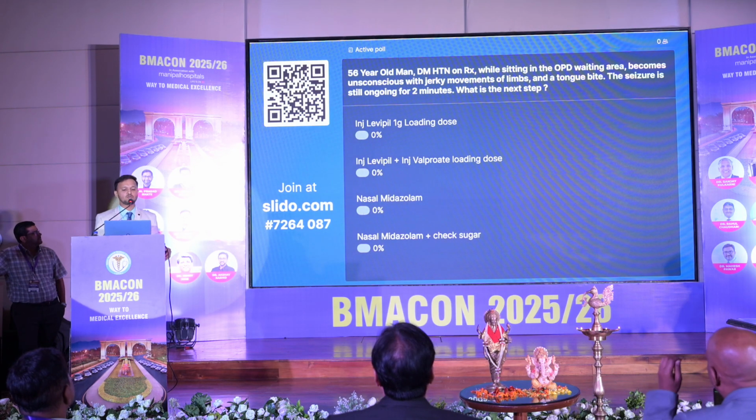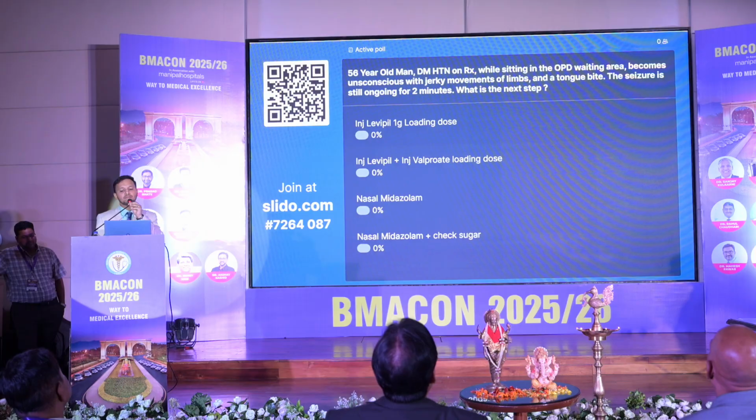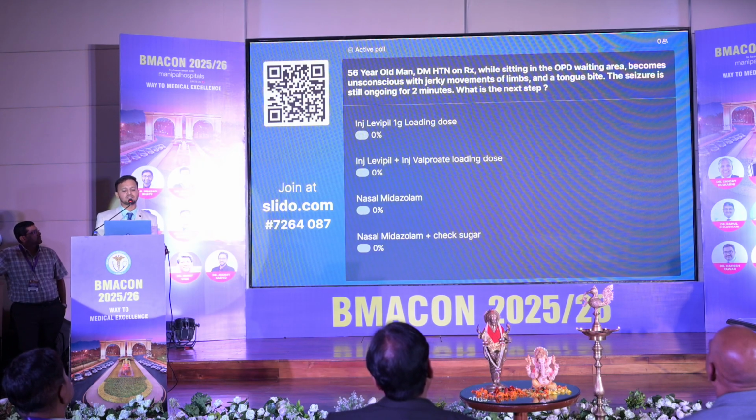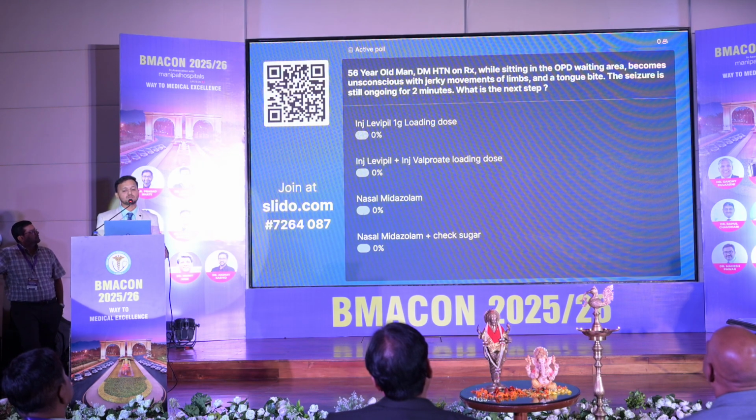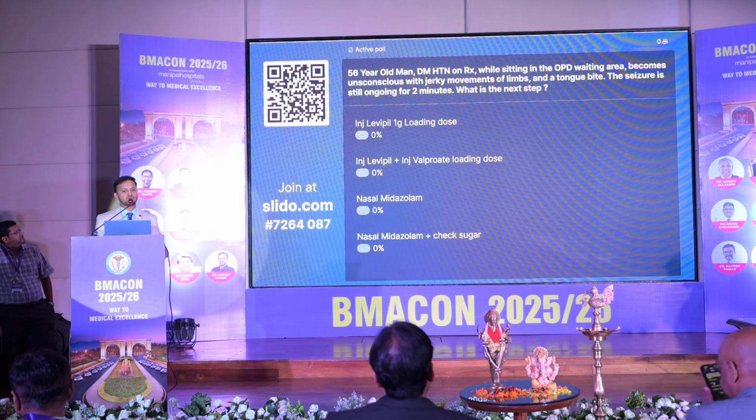We have a 56-year-old man, diabetic, hypertensive on treatment, who, while sitting in the OPD waiting area, becomes unconscious with jerky movements of limbs and a tongue bite. So obviously he has had a seizure, which is ongoing for 2 minutes. So what is the next step we'll give? You can vote on your mobiles if the network is there, or you can shout out.